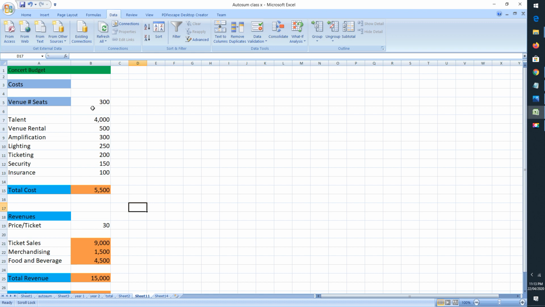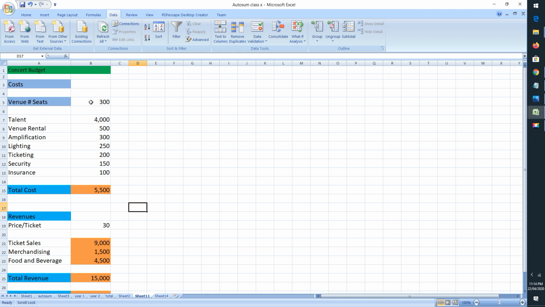Now let us say I would like to change the value from 300 to say 800 seats, or from 300 to 1500 seats. If the value is large, then I have to make changes in all these things also. Venue rental will be more, the cost for amplification will be more, lighting will be more, ticketing will be more, so everything will change. So these are the cells which need to be changed if I make some changes in the venue seats. So let's select the cells which will be changed in different scenarios.